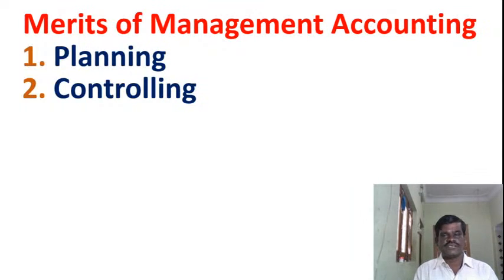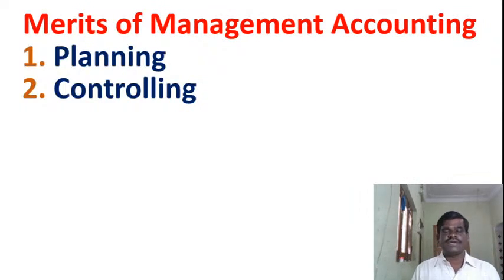Out of three branches, one branch is not working, and the other two branches are working well. In that situation, management accounting gives the information of all three branches, showing which branch is working good, A branch or B branch or C branch, and which branch is not working good, so that such a branch can be controlled by the organization.